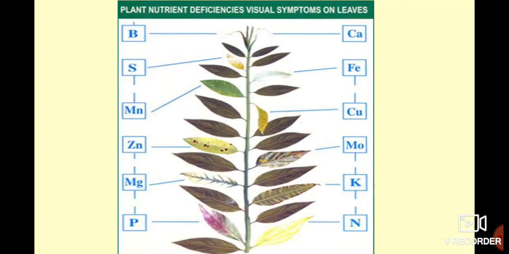See, I have given this a picture. If these things have not been activated in plants in proper duration of time, then the plant can become like this. See, plant nutrient deficiencies, visual symptoms on leaf. Yes, you can see those visual symptoms on the leaf if these are not getting activated or if these are found in small amount in plant.